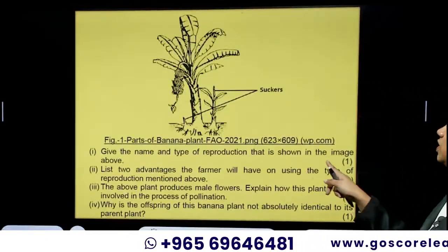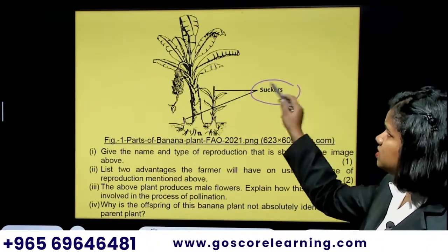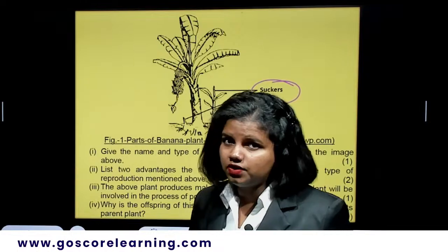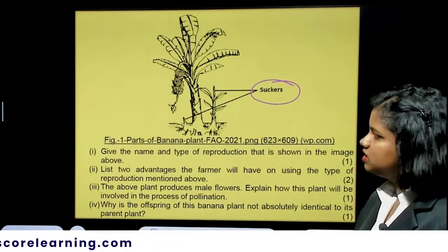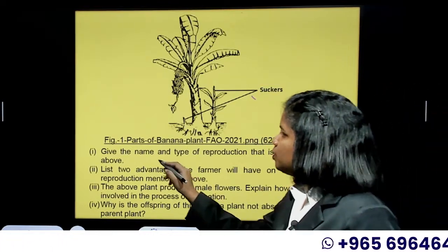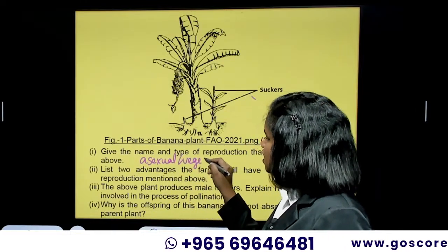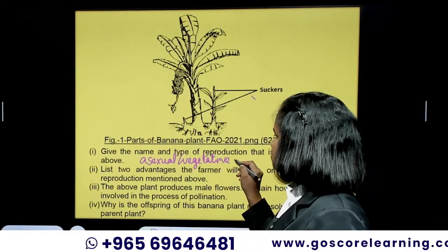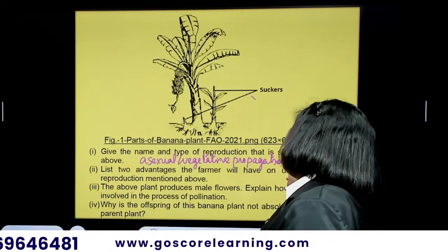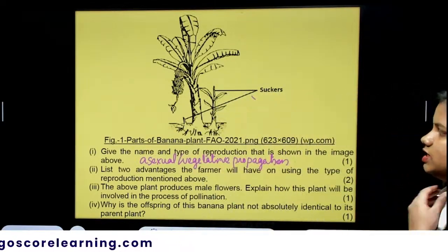Give the name and type of the reproduction that is shown in the image above. It's very simple. It's suckers, and since the reproduction is happening from a part which is other than the flower, it is asexual reproduction. Without a doubt, this is asexual reproduction, or you can also say it is vegetative propagation. This is a mode of asexual reproduction, right? So vegetative propagation means if the reproduction is happening from any part other than the flower, let it be stem, root, or leaf, then you can call it vegetative propagation.